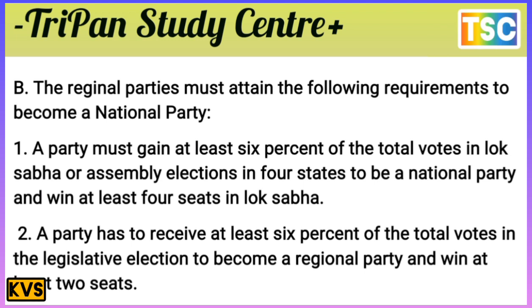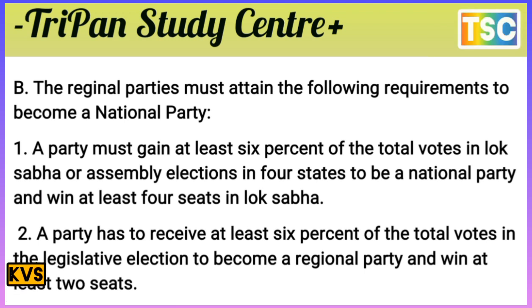A regional party must attain the following requirements to become a national party. A party must gain at least 6% of the total vote in the Lok Sabha or Assembly election in 4 states and win at least 4 seats in the Lok Sabha. That's important here.